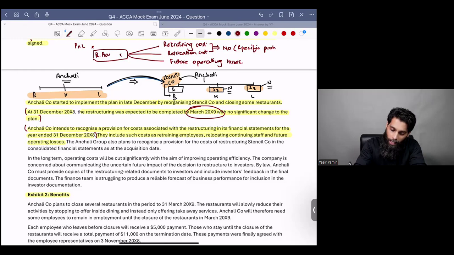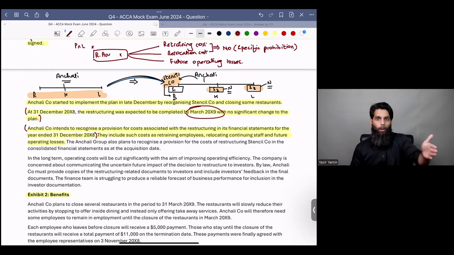You see, retraining cost will be incurred on those employees who stay with the company. So it's an ongoing business cost. It's not a restructuring cost. Relocation cost is an ongoing business cost. It's not a restructuring cost. It's not a directly attributable cost. All right. So it can never become part of restructuring provision.